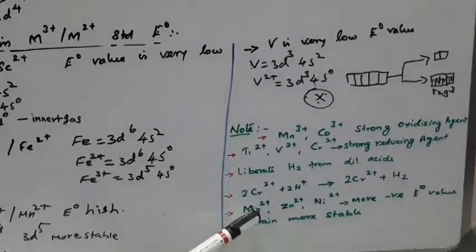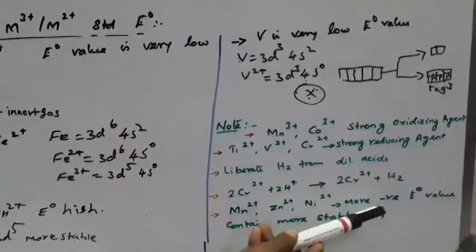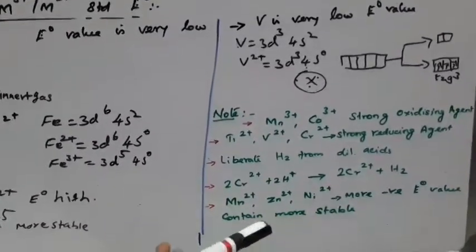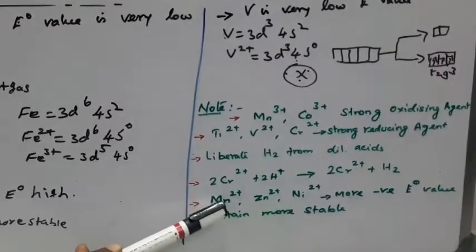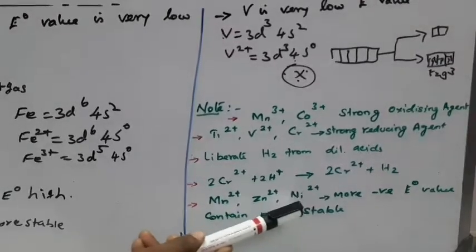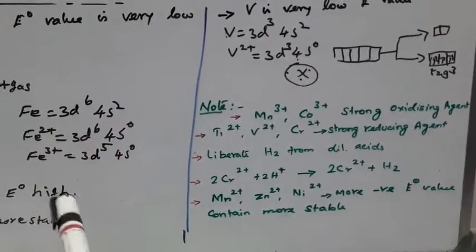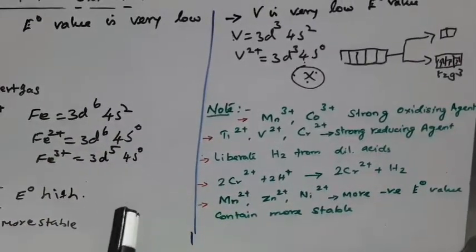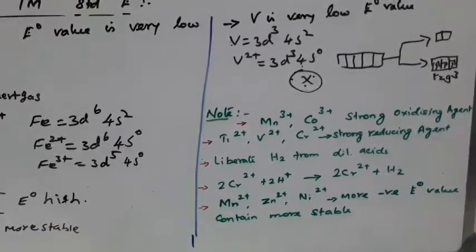Also Mn2+, Zn2+ and nickel 2+ have a more negative E0 value, so they are a more stable oxidation state. Mn3+ is not, but Mn2+, zinc 2+ and nickel 2+ are. So this electrode potential value is used to determine the stability of the transition metals.